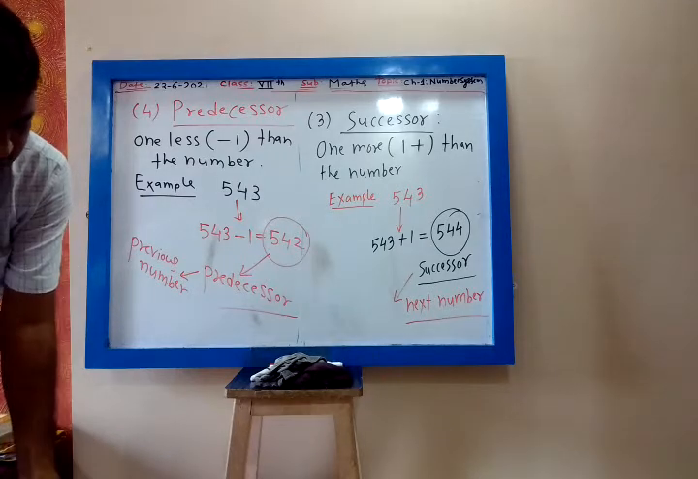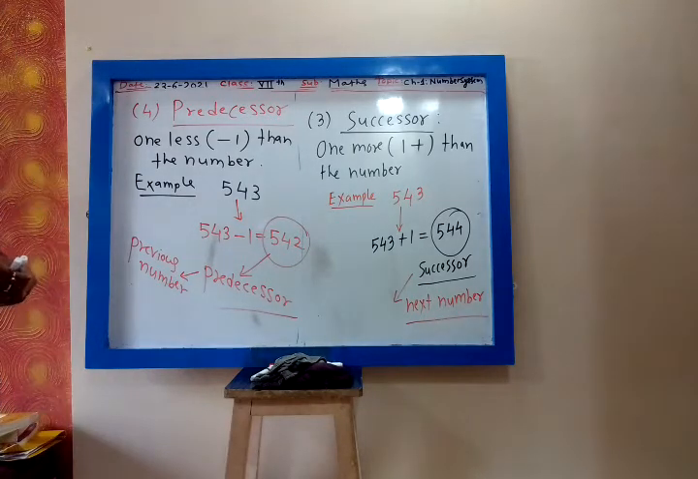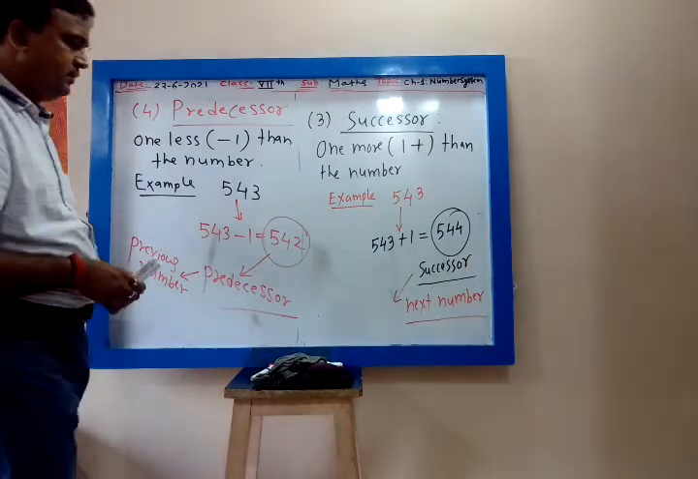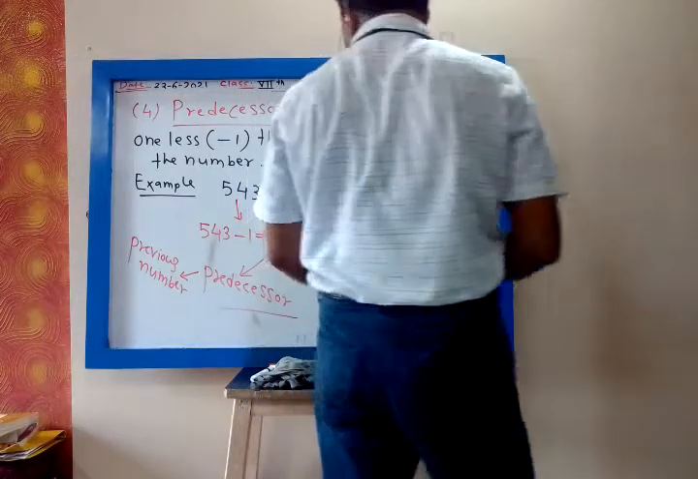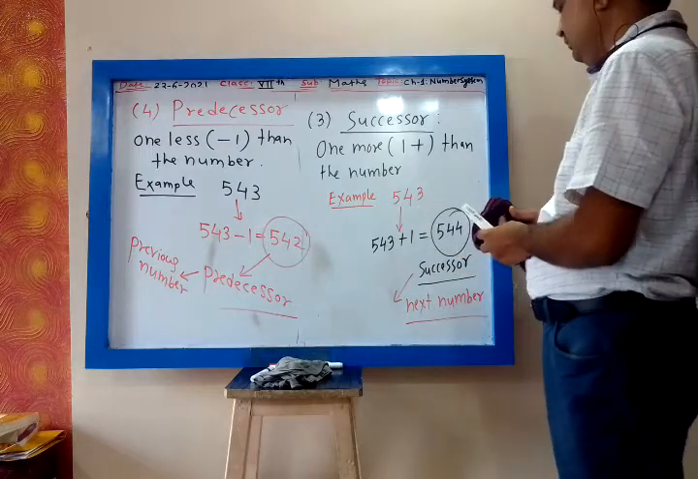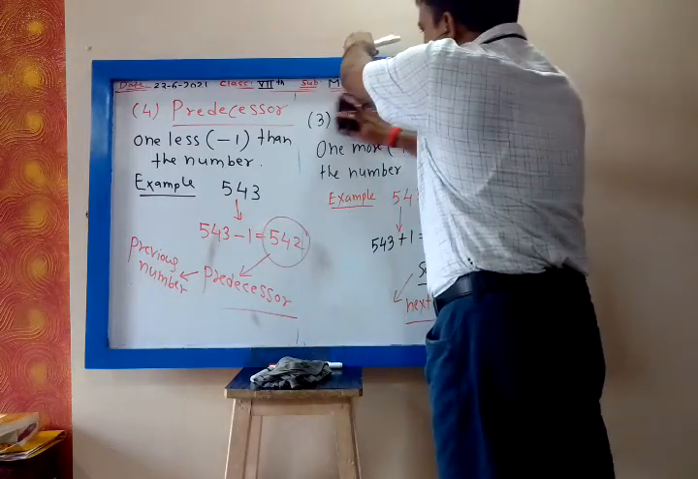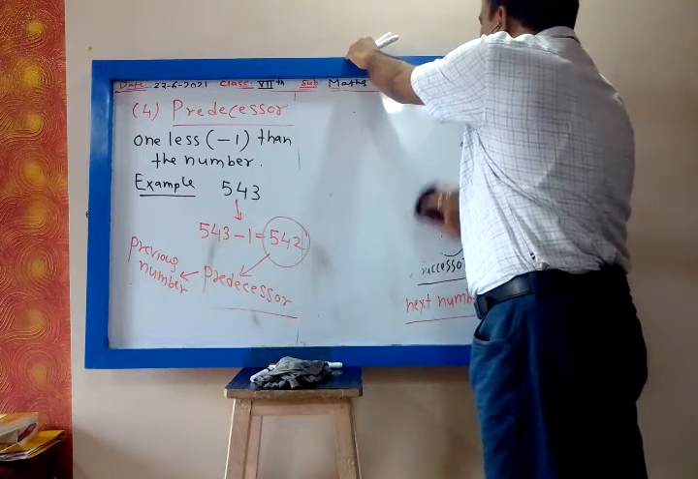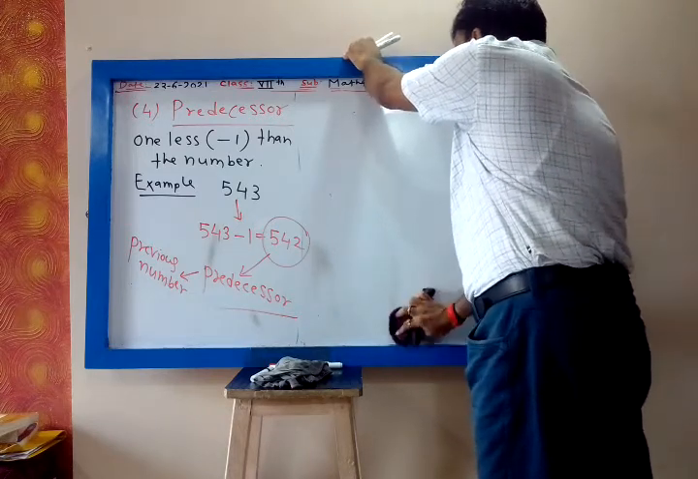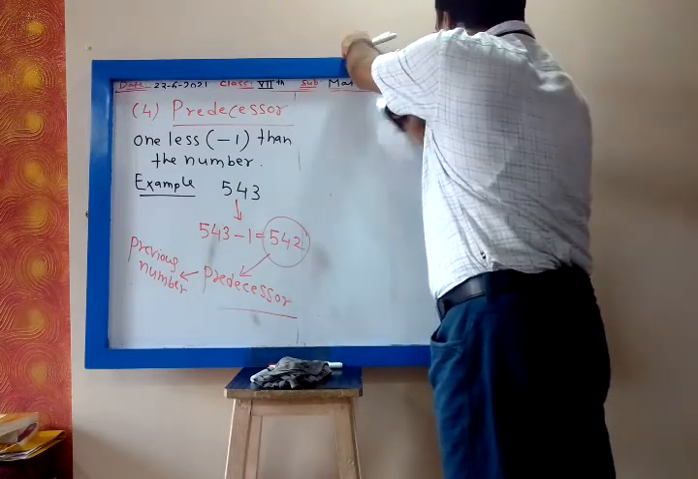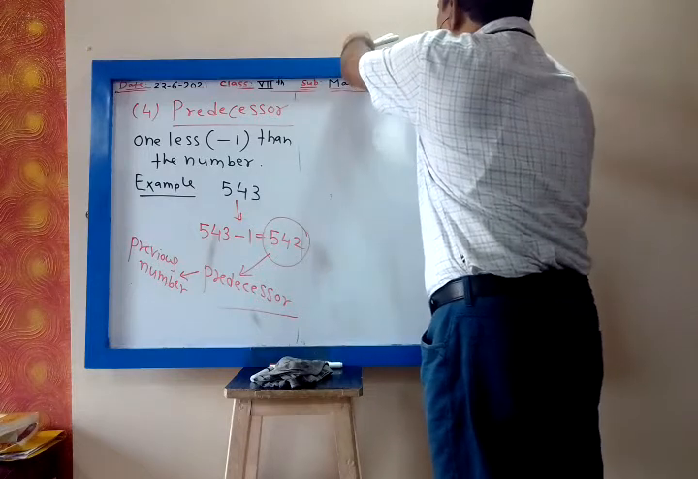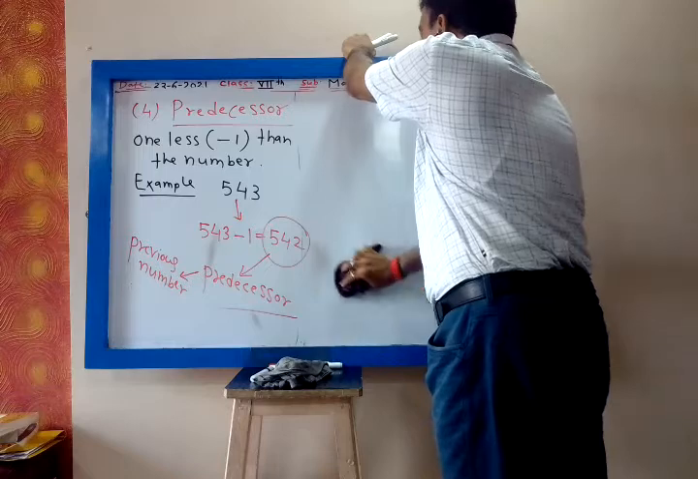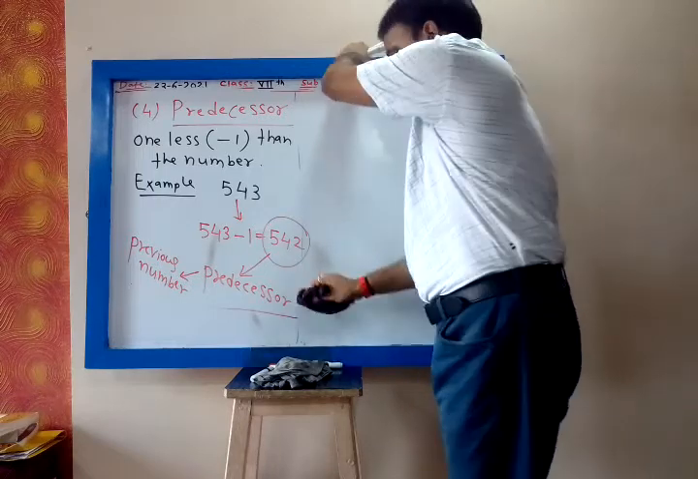Now, we will solve the problem from exercise 1.3. So, successor means one more than the number. To find one more, we add 1. Successor means next number. Predecessor means one less than the number. One less than the number means we subtract 1 from the given number. We get predecessor. That's all.